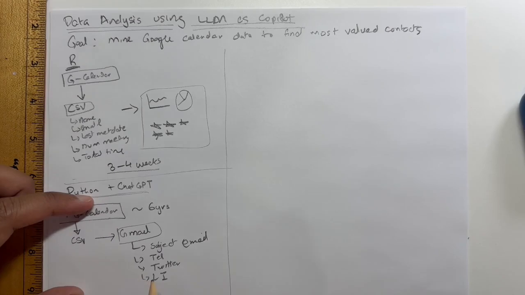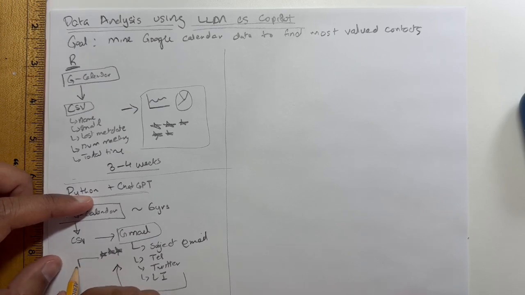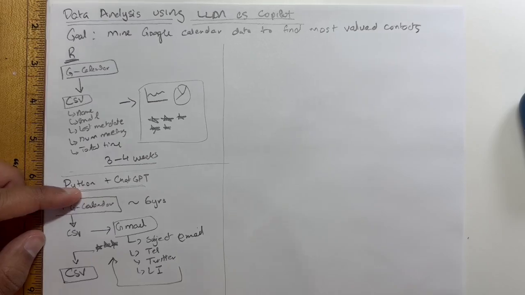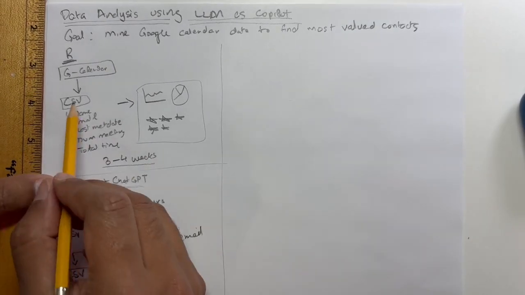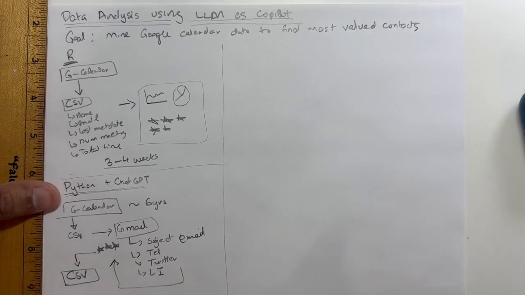Then combine all that data, do some scoring of those contacts using RFM analysis, and throw that back into a CSV file. That CSV file gives me a full analysis of which contacts are valuable, with a bunch of this data appended.